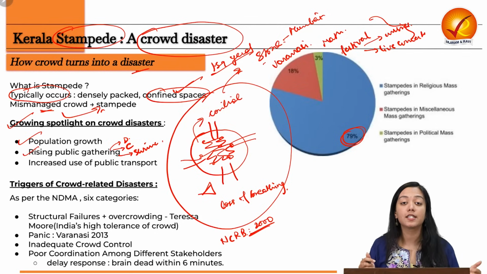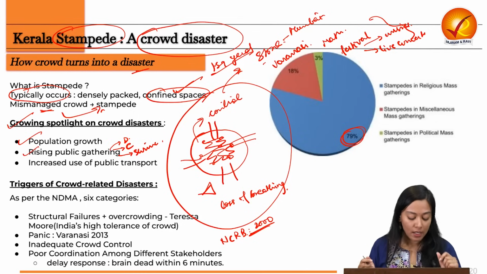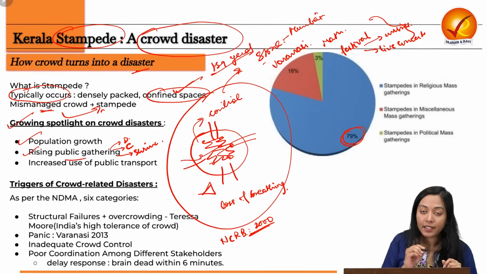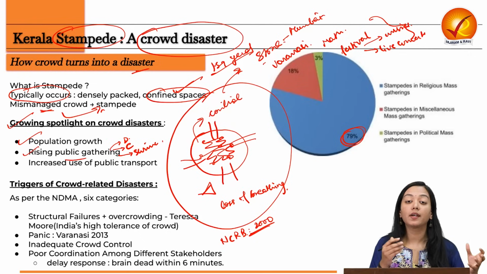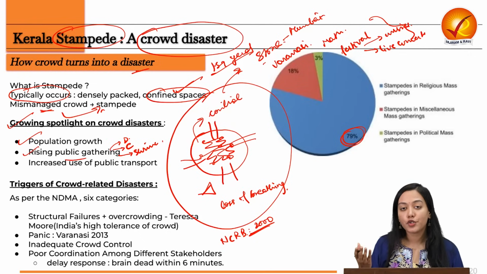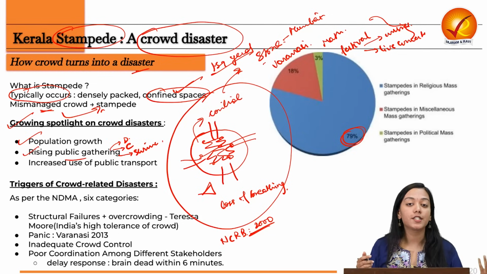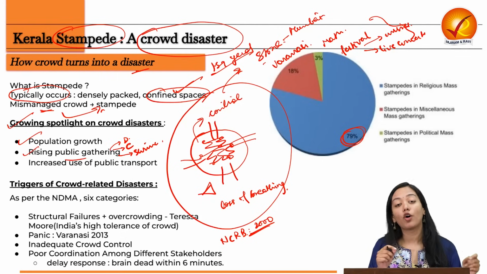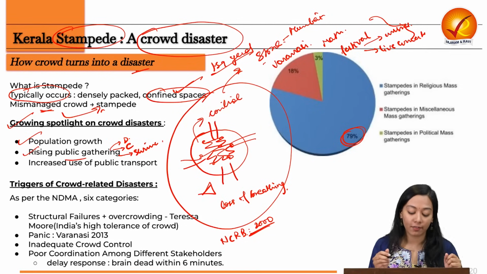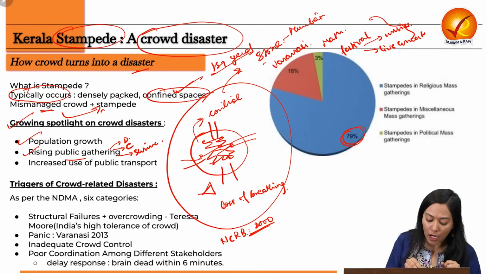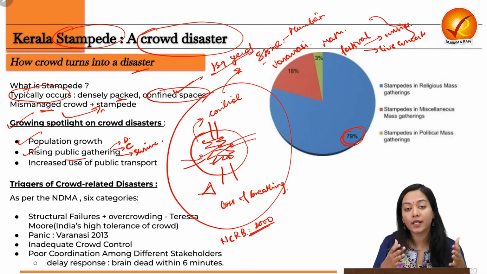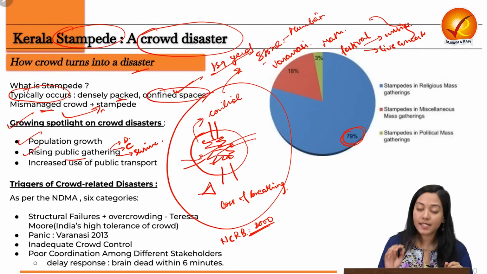For example, last year, the Vaishno Devi stampede happened and it claimed about 12 lives. So the rising public gathering is happening not just because we are a country of religion, but also because we are a country of celebration. With the rising standard of living, people are joining concerts more than ever, participating in large numbers. The concerts are jam-packed, establishing the fact that we are confining a lot of people into restricted spaces. So this is the second reason.